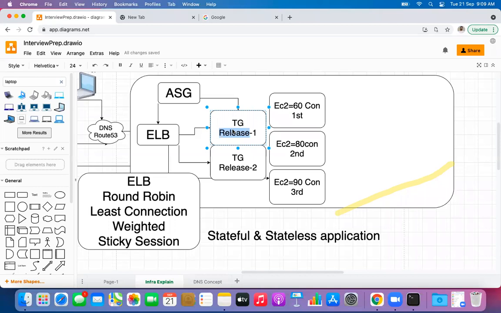Once we feel that the release is stable, we can forward maybe 50% of traffic to this target group. Then we can forward 100% to this target group, and we will increase the number of servers within this target group itself, right? So that is the use case of the weighted mechanism. Are we clear with that? So guys, do you have any question here?